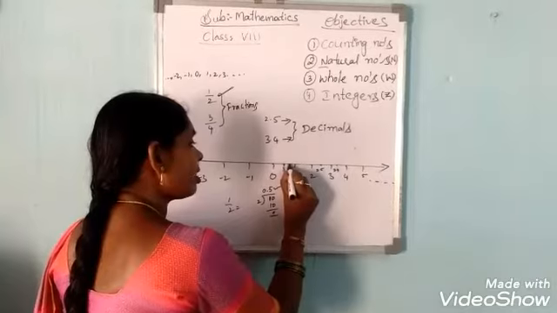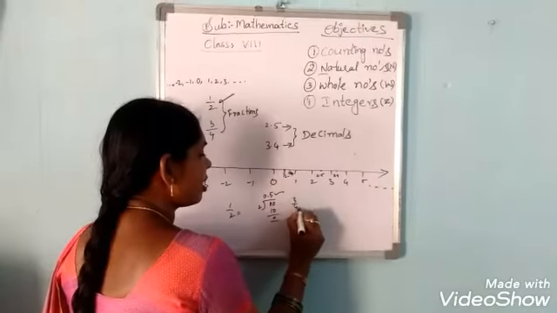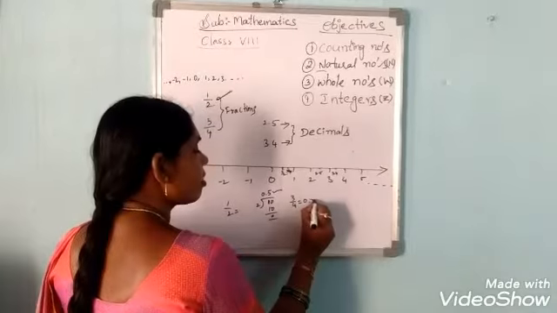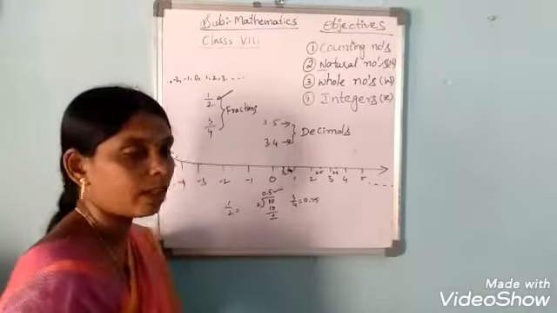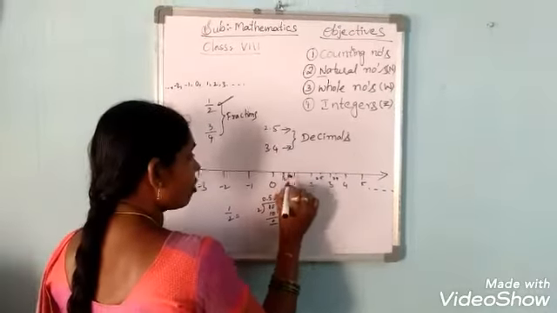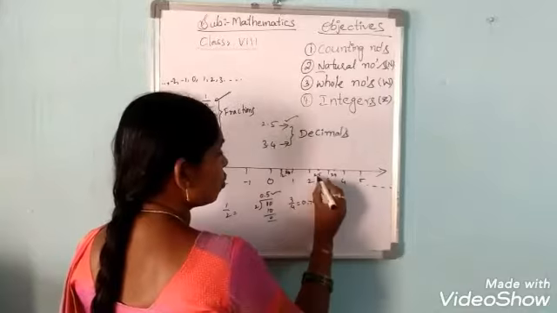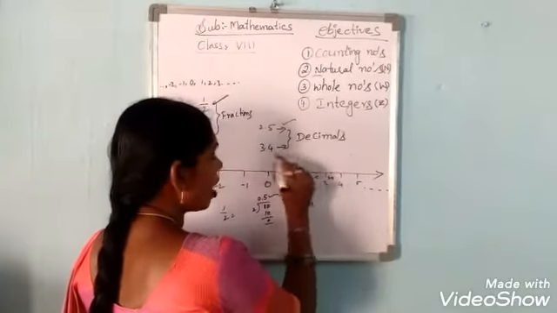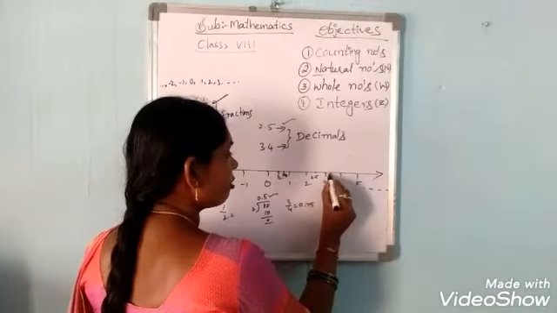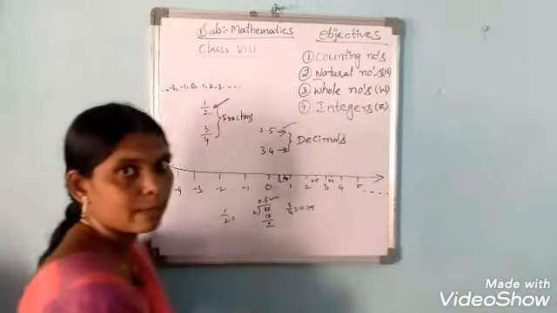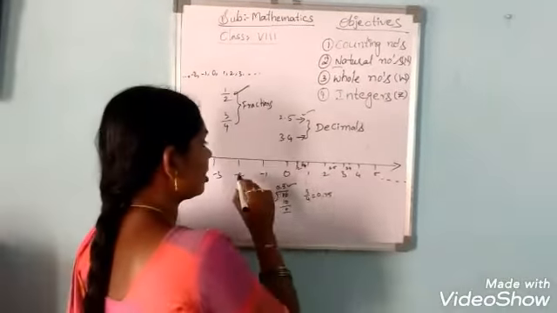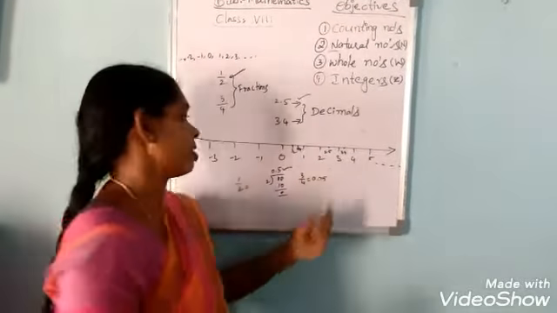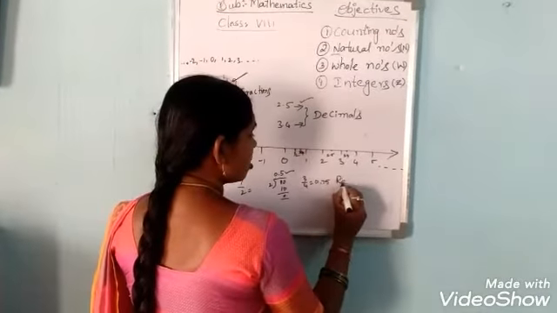In the same way, 3 by 4 means it is nothing but 0.75. Okay, it is 3 by 4. Next the decimals: 2.5 means exactly between 2 and 3, and 3.4 is 3 after 4 decimal points. Okay. So these all are... So what is the number line? This number line is a representation of rational numbers.